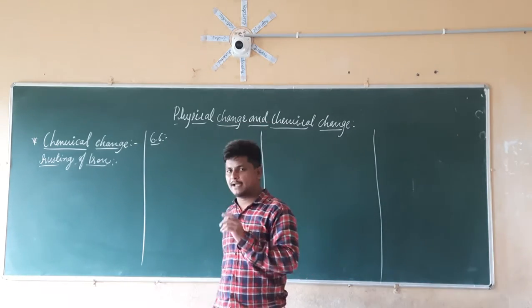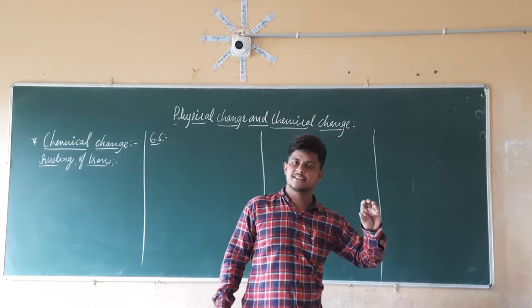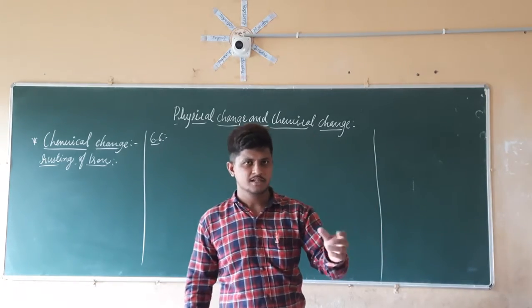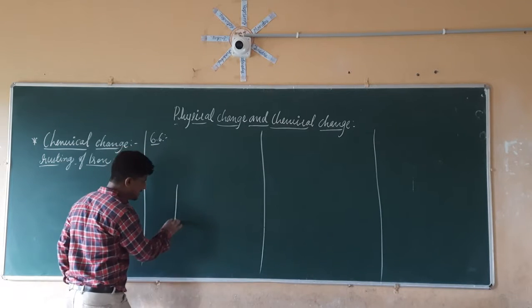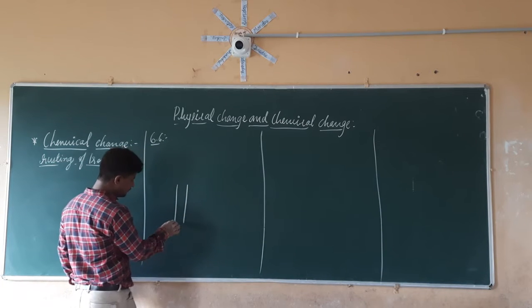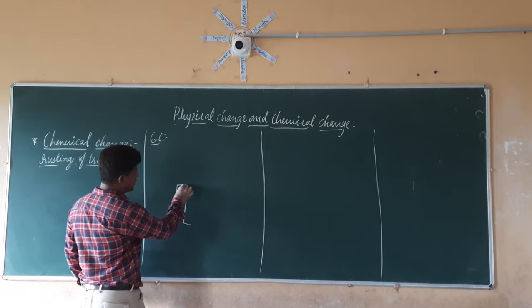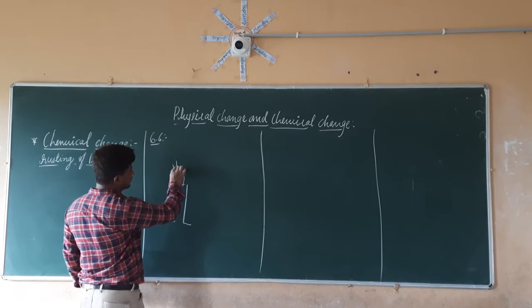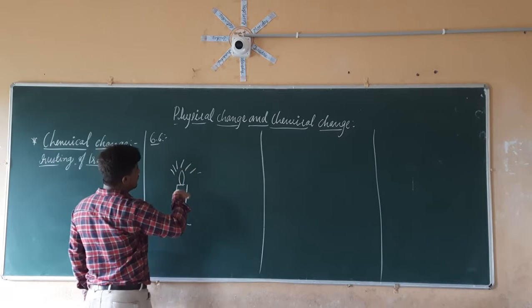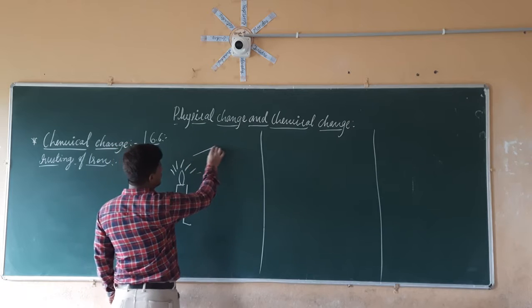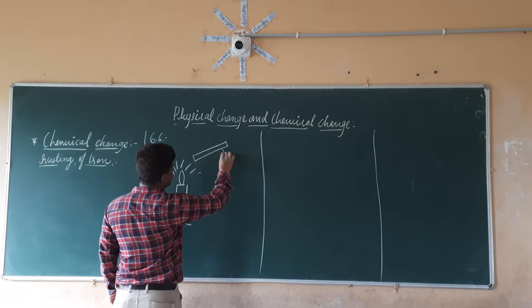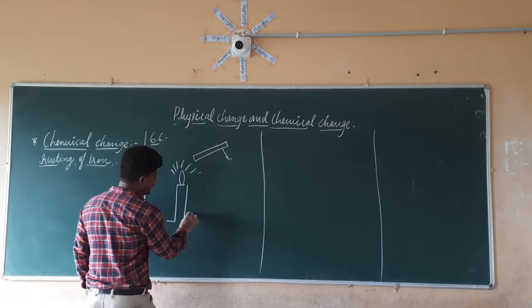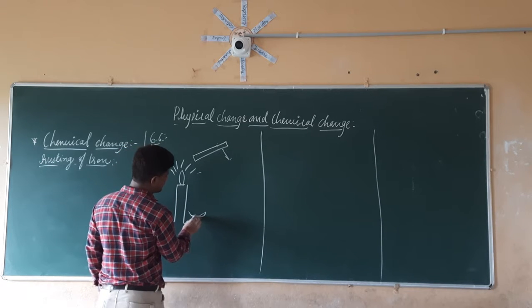So what will happen? Magnesium ribbon is initially in a solid form. We are going to take the magnesium ribbon near a burner where a flame is kept. In that flame, we are going to hold the magnesium ribbon using tongs. We are going to hold this magnesium ribbon, and we are going to keep a petri dish here.